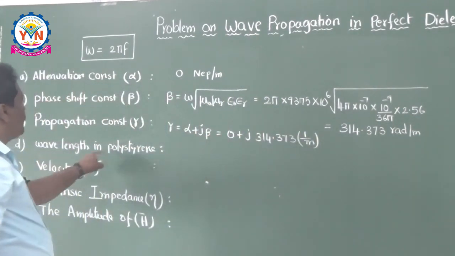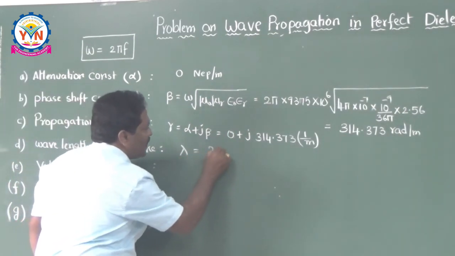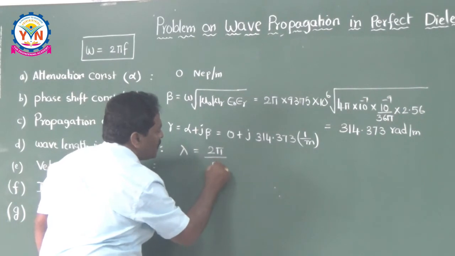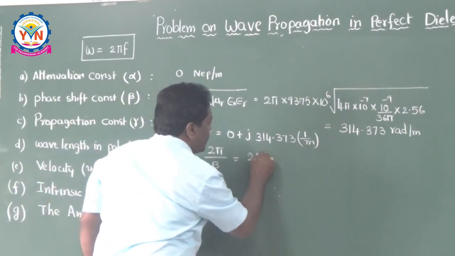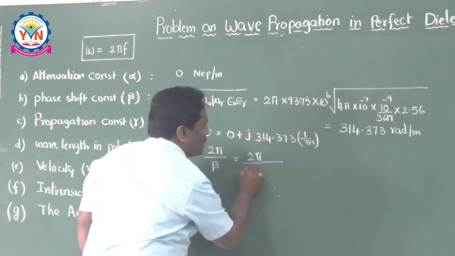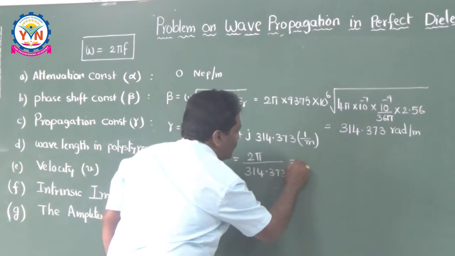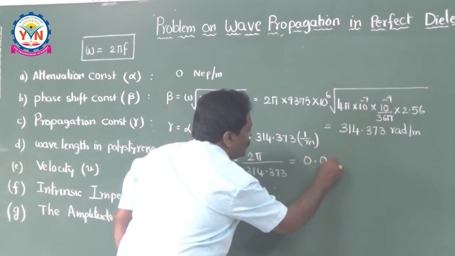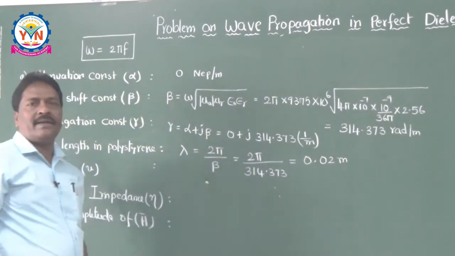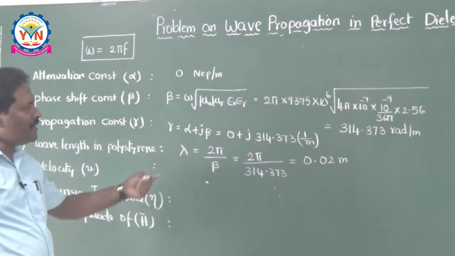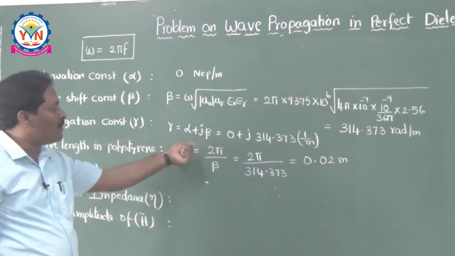And coming to the wavelength in polystyrene, lambda is equal to 2 pi by beta. 2 pi by beta, with beta already given here as 314.373, if you do it, it will be 0.02 meters. The unit of wavelength is meters. So it is merely substitution of the values. The only thing is you have to know the formulas.